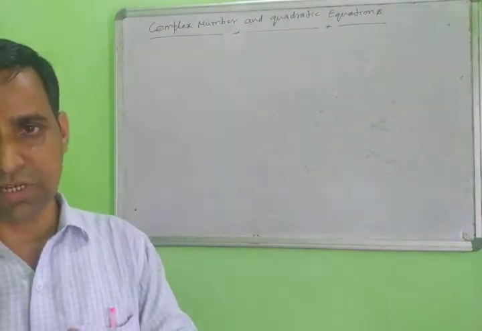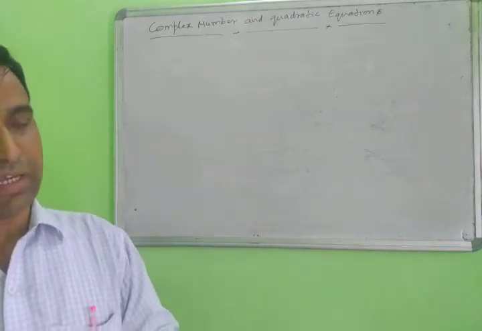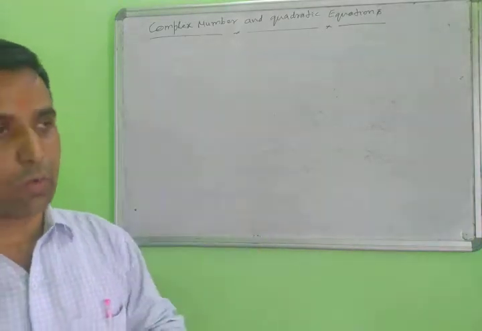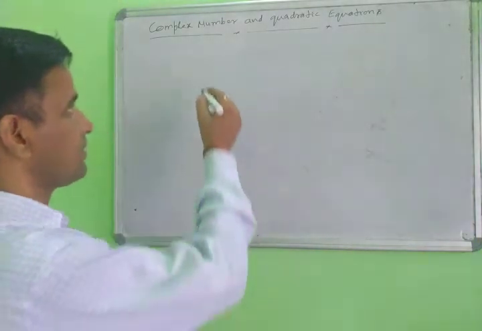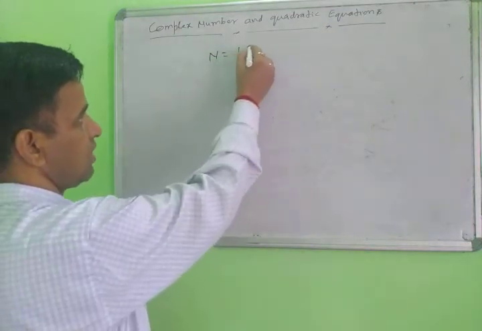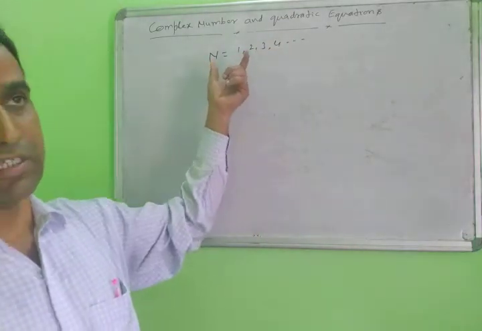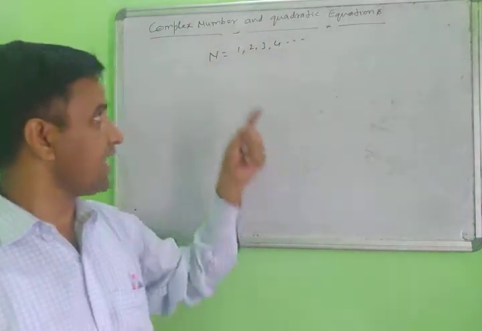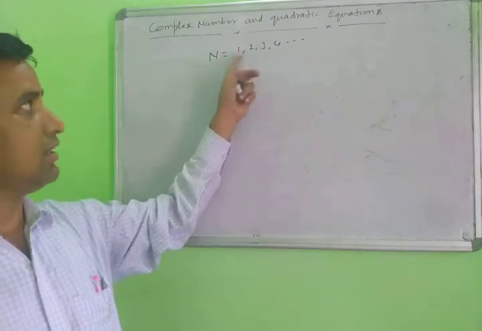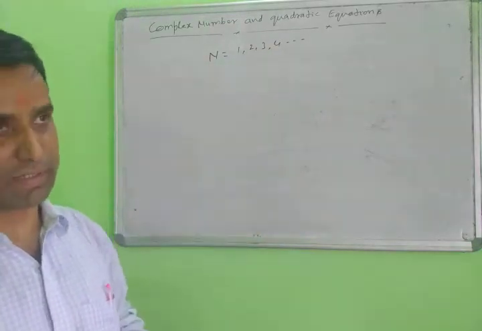Those systems in which numbers are named or represented are called number systems. Like whole numbers and natural numbers. Natural numbers are represented by N. So 1, 2, 3, 4, and so on, is called the natural number system. The numbers 1, 2, 3 are represented by the capital N. So these are the natural numbers.